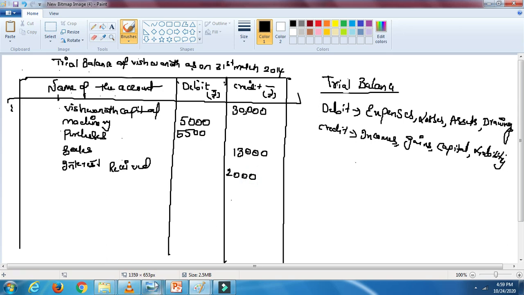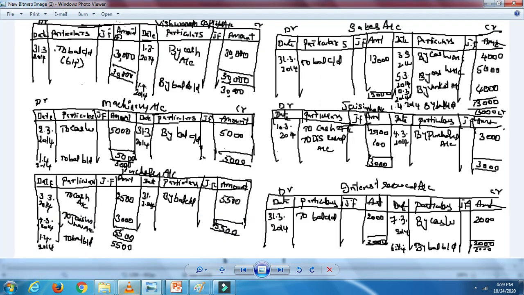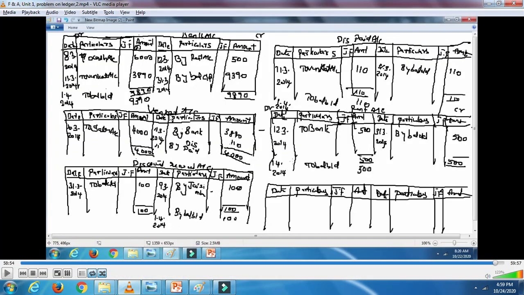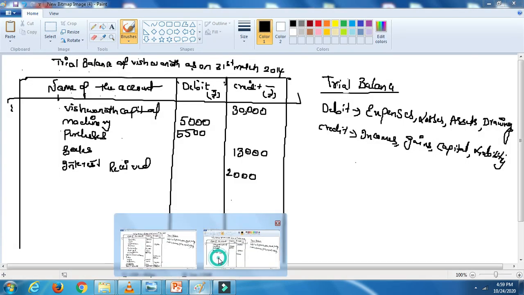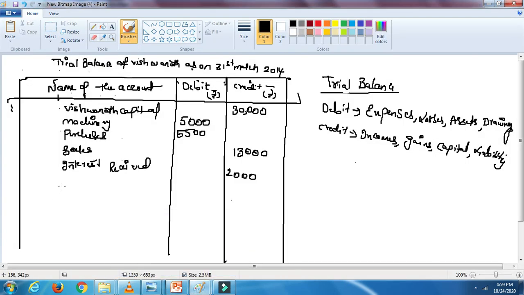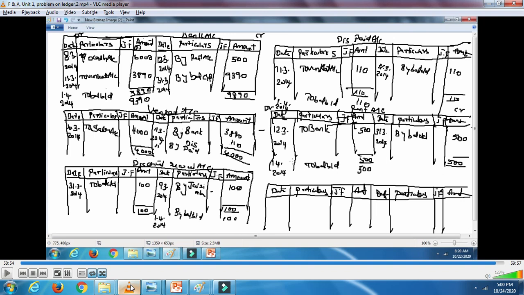In this, the accounts are all over. Let's move on to the next one. Bank account, debit balance 9,390. Next is Venkat account, also closed, no balance brought down, so we need not take that in the trial balance.